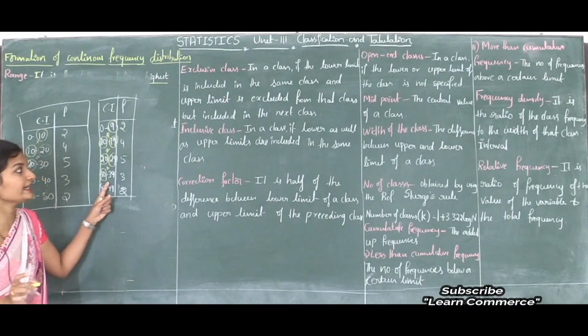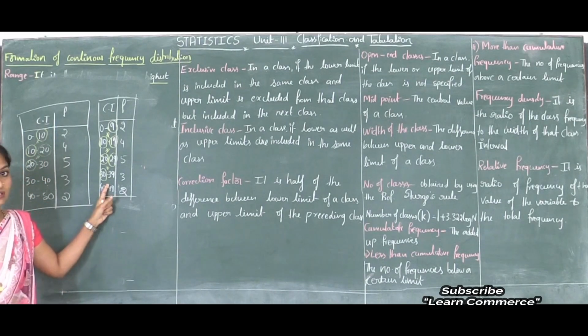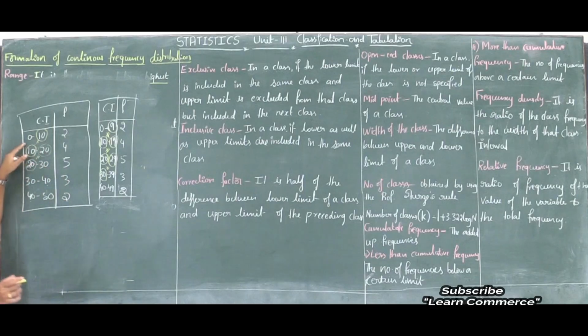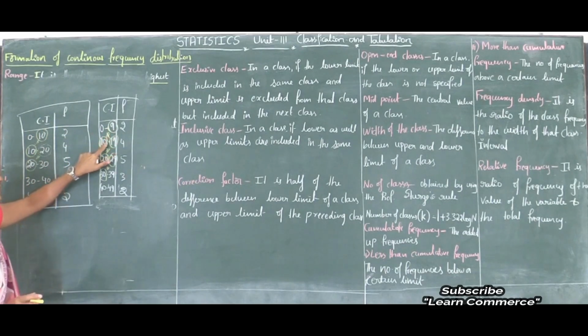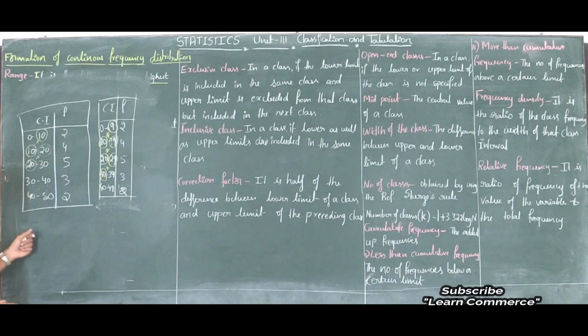So these are inclusive classes. Then what is the difference between inclusive classes and exclusive classes? In exclusive classes, the upper class limit is equal to the lower class limit of the next class. But in inclusive classes, it is not equal. So these are inclusive classes and these are exclusive classes.